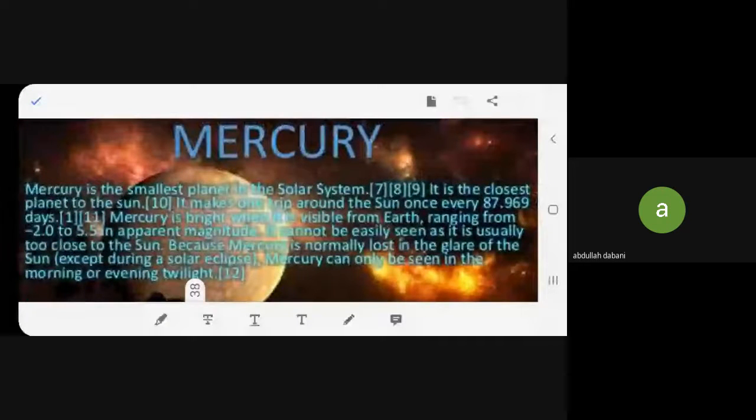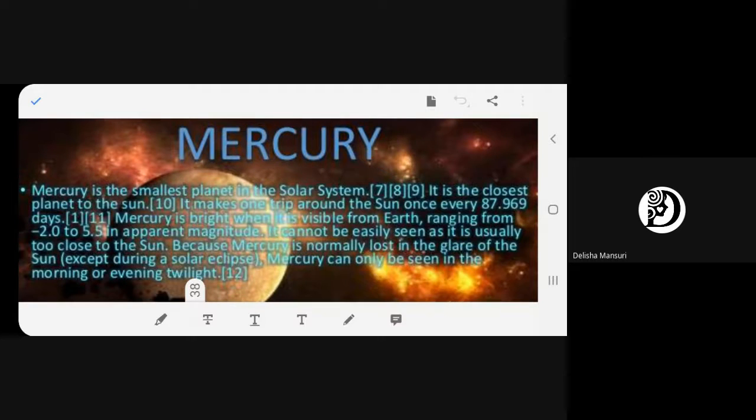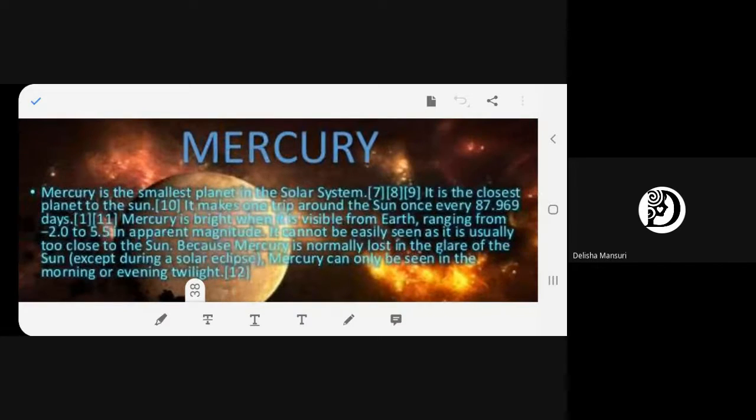Mercury is the smallest planet in the solar system. You don't have to read all those things. That is just a reference, okay? You have to read only the words. It is the closest planet to the sun. It makes one trip around the sun once every 87.969 days.